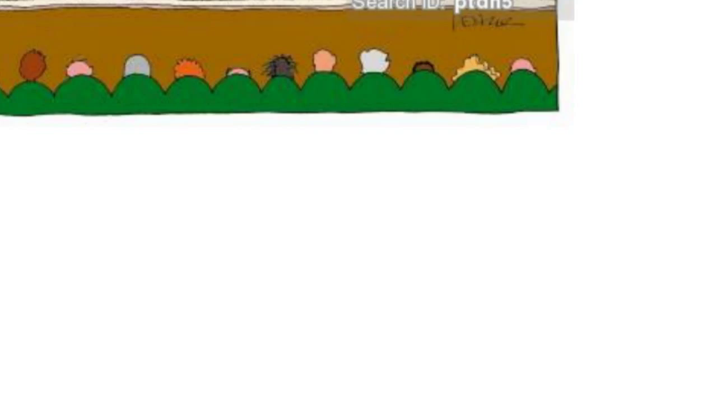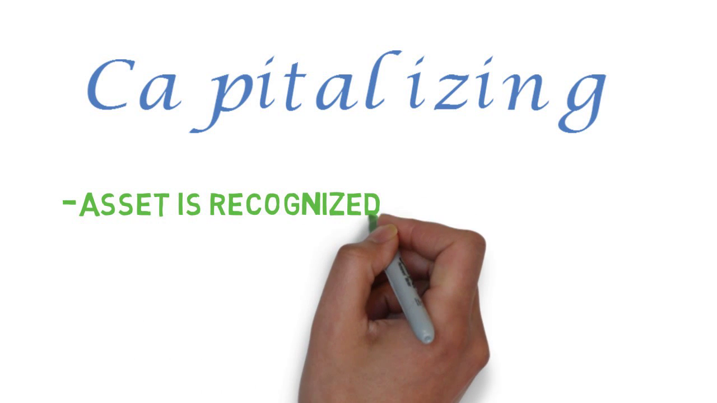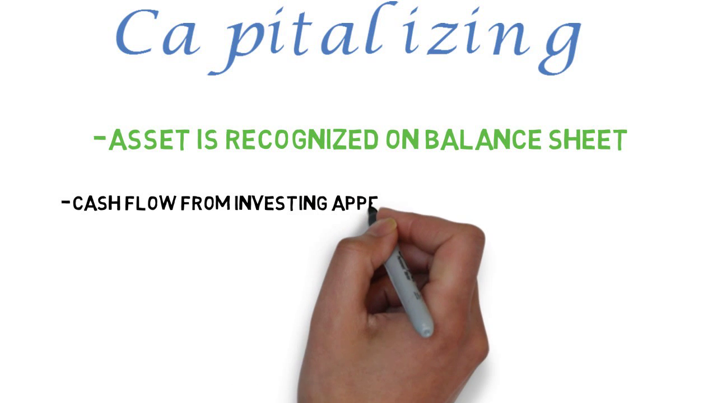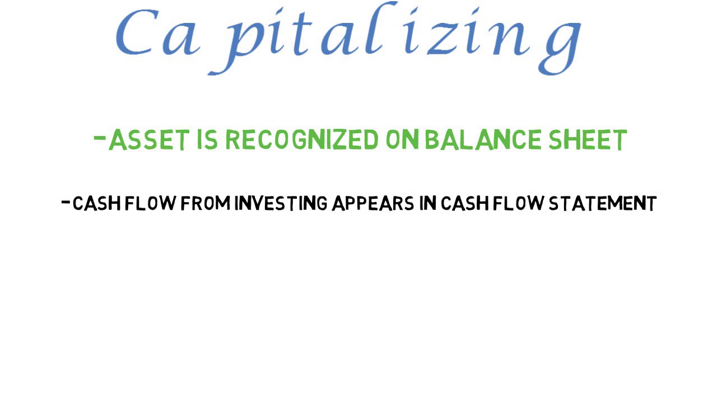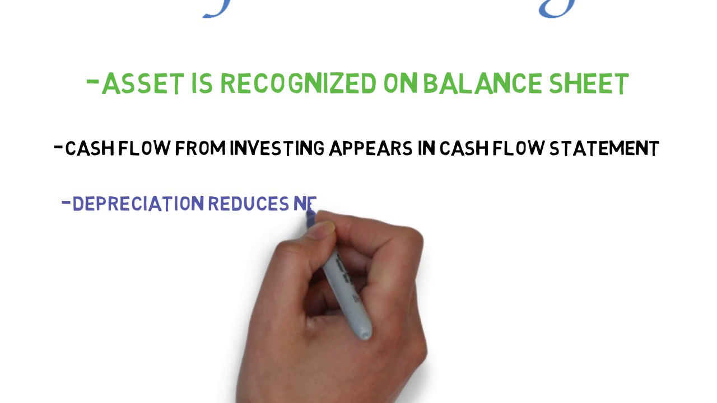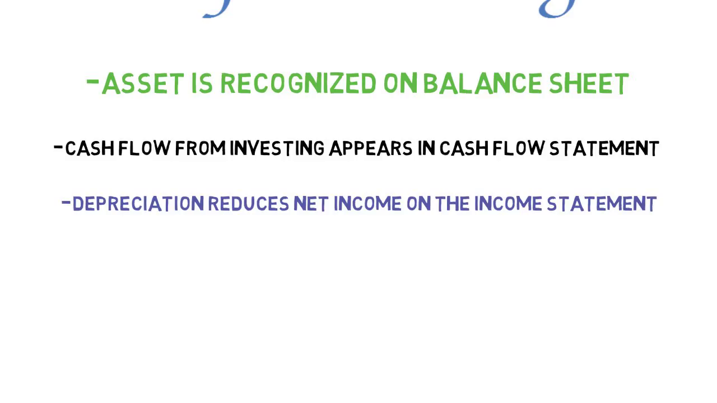In the period of the expenditure, an expenditure that is capitalized increases the amount of assets on the balance sheet and appears as an investing cash outflow on the statement of cash flows. In subsequent periods, a company allocates the capitalized amount over the asset's useful life as depreciation expense. This expense reduces net income on the income statement and reduces the value of the asset on the balance sheet.